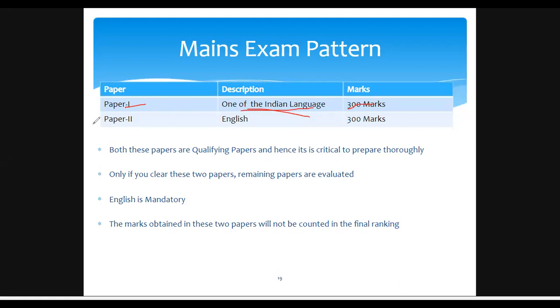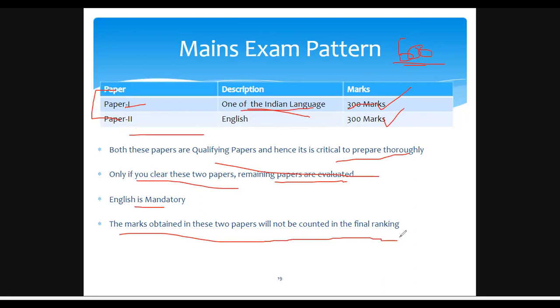And paper 2 contains only English, so you have to present your language skills in both these papers. That means paper 1 and paper 2, and these 2 papers alone contain 600 marks. So language skills play an important role in deciding your rank. It's critical to prepare thoroughly. Only if you clear these 2 papers are the remaining papers evaluated, and English is mandatory. The marks obtained will not be counted in the final ranking.